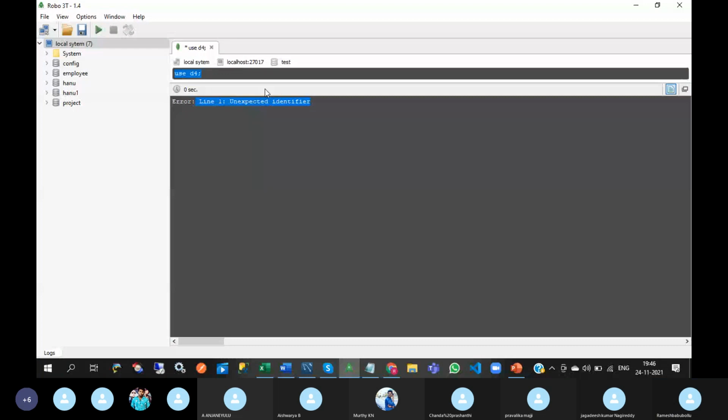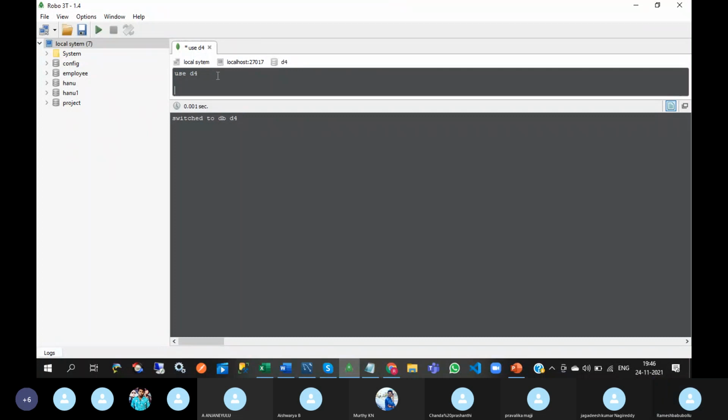Switch it to db default. The purpose of this use D4: suppose database D4 does not exist in MongoDB, then it will create the D4 database. Otherwise, it will switch to database D4.